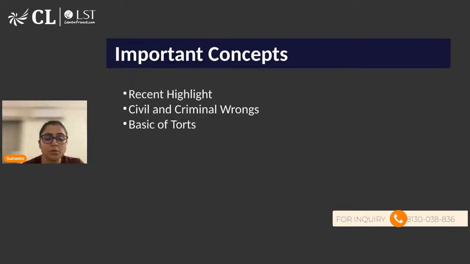When we talk about important concepts, the first one is recent highlight, which I'm going to cover. Basically, I'll be taking up one important judgment which the Supreme Court has recently given. Then we'll be talking about the basic difference between civil and criminal law. And then we'll be talking about what is tort.